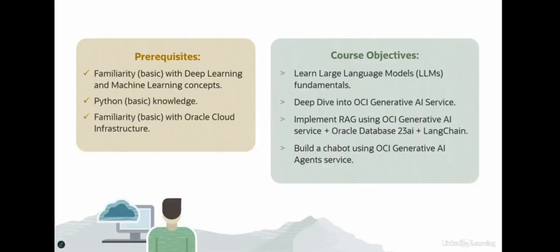You absolutely need no background in large language models. We go from absolute basics all the way to knowing about the Gen AI service available in OCI, and then how you can build a RAG system using these different components.